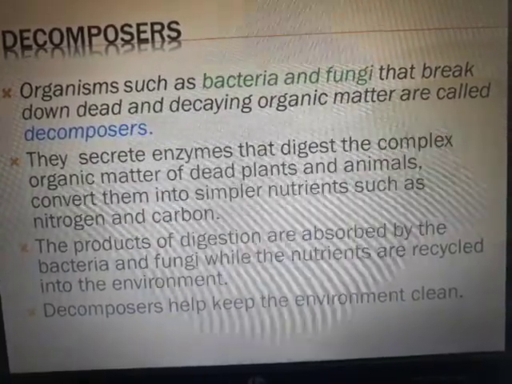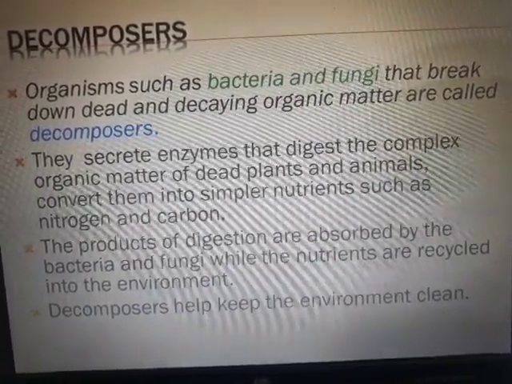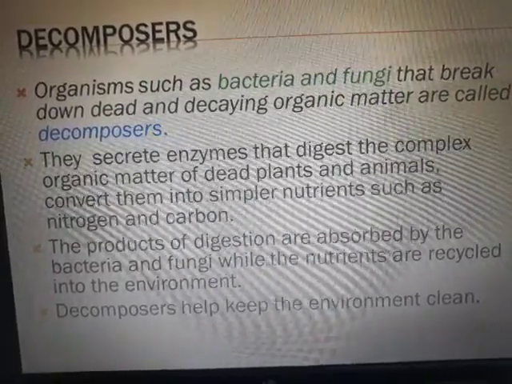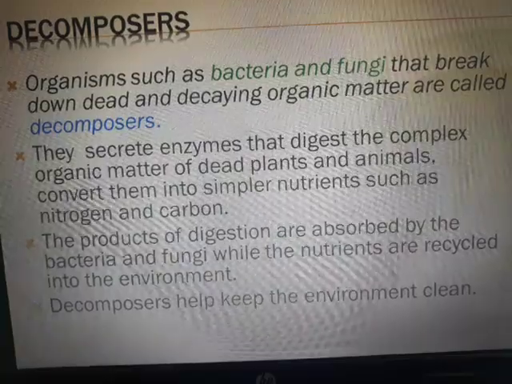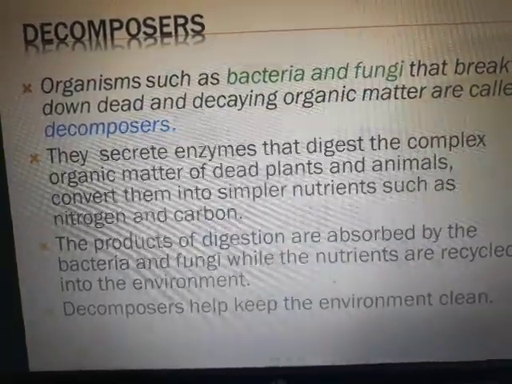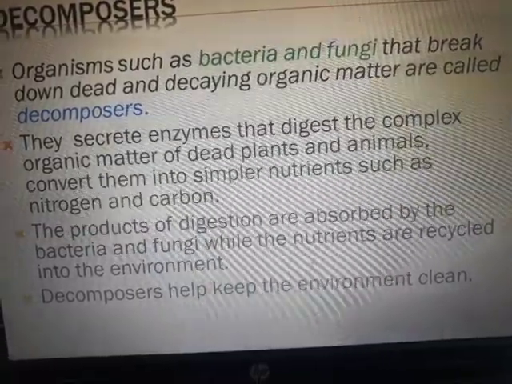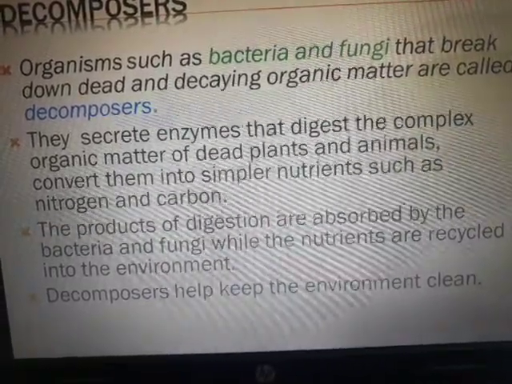They secrete certain enzymes, okay, and because of these enzymes the food is broken down into smaller and smaller particles, mainly into nitrogen and carbon. The products of digestion are absorbed by the bacteria and fungi, while the nutrients are recycled into the environment.